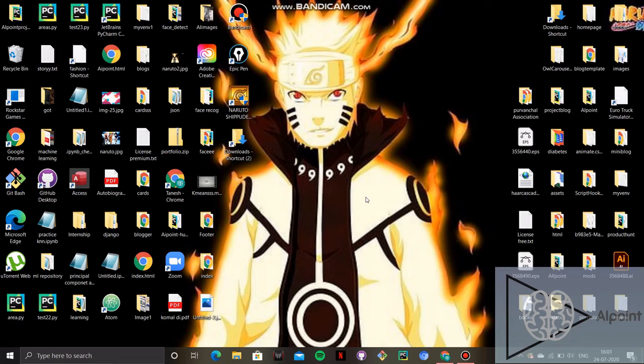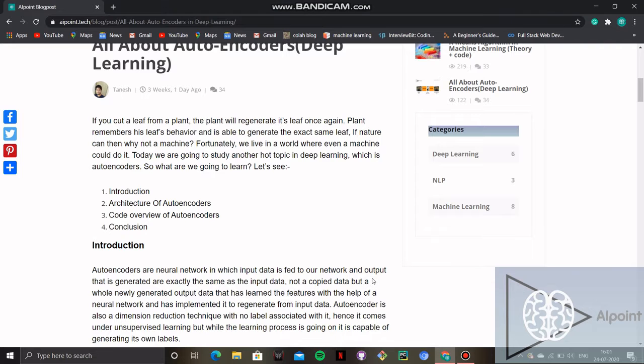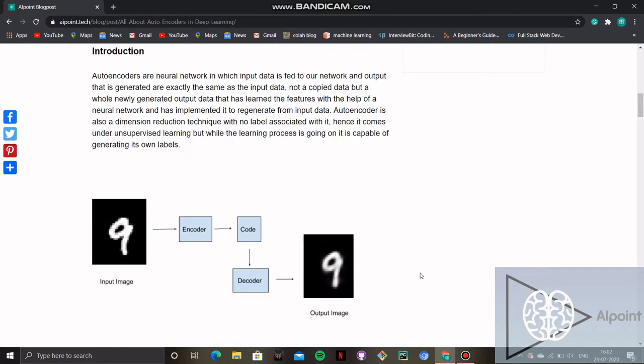Everyone. Today we are going to learn about autoencoders in machine learning. Autoencoders are an unsupervised learning example, and they are just a neural network in which input data is fed to our network and output data is generated, and the generated output data is exactly the same as the input data. It is not copied input data, but wholly newly generated output data, as it has learned some features.